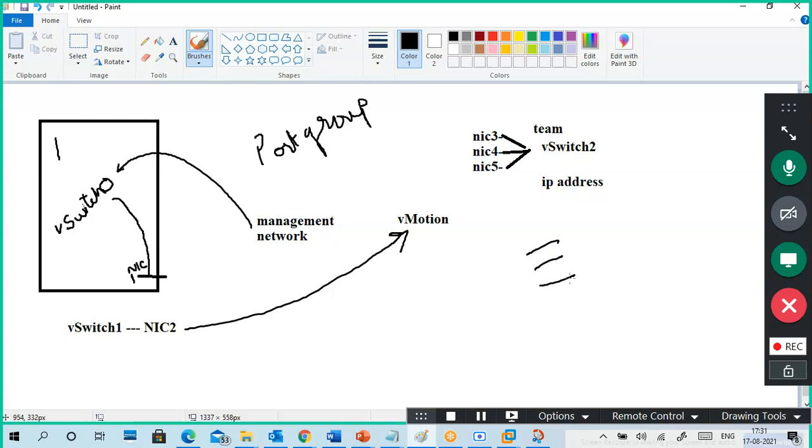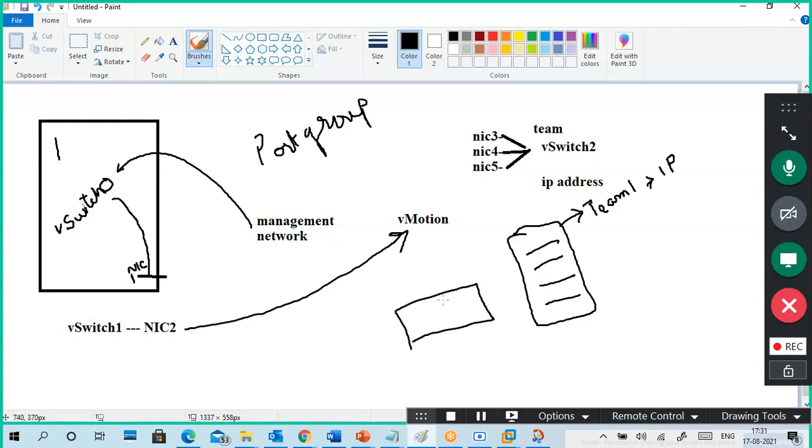So what I'm going to do is take NIC1, NIC2, NIC3 or NIC4, whatever it is, and group them. Logically I combine these NICs and put some name, for example Team 1. Only this team has an IP address. Individual NICs don't have any IP address here. Next, I have a switch connected to each and every NIC. I have a user, and the user is communicating with this IP address.